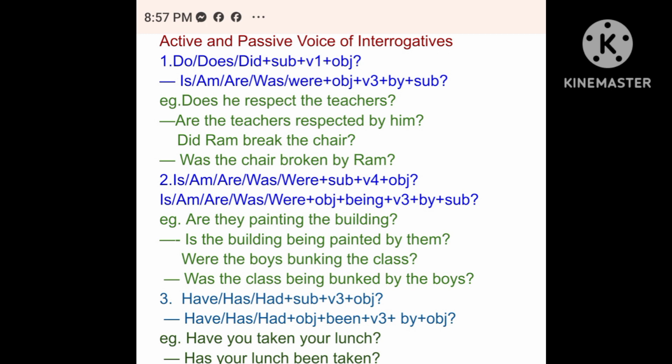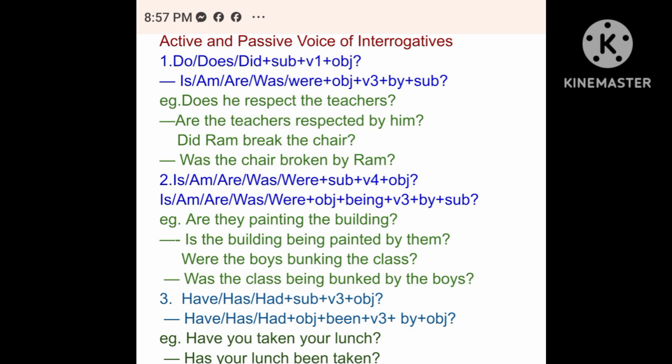Now let's see how it changes. Since the subject is plural here, we have used the plural form of verb are. Are the teachers respected by him? Similarly, did Ram break the chair? Here, the subject is singular, so the singular form of verb be, was, is used. Let's see, was the chair broken by Ram?